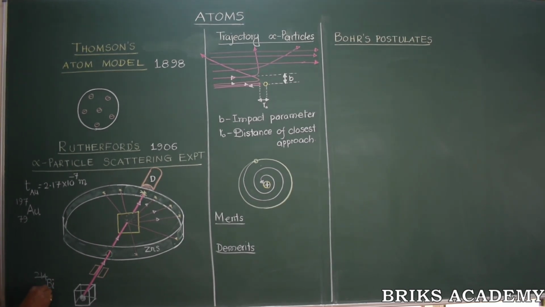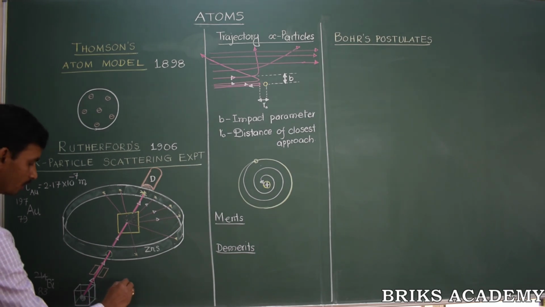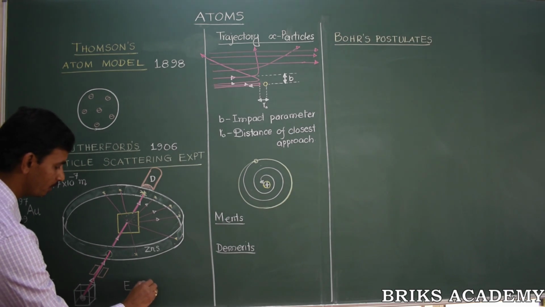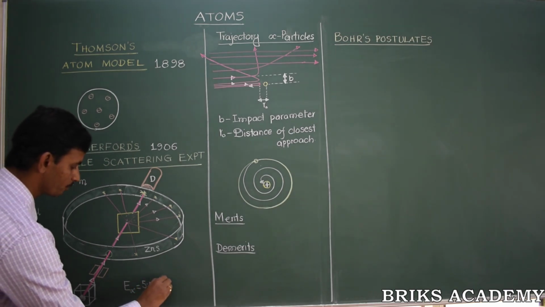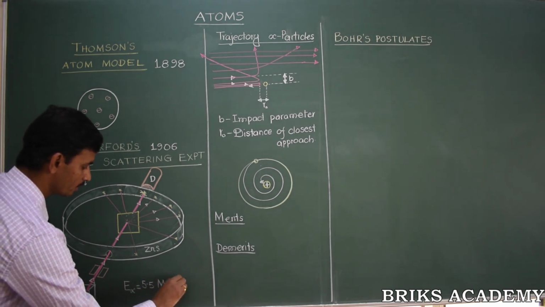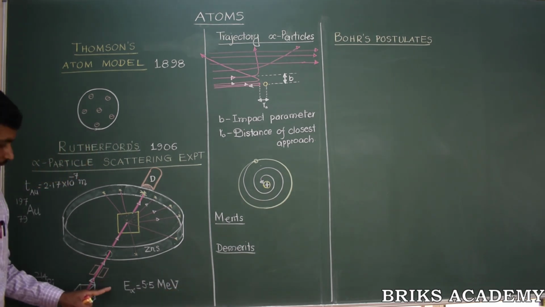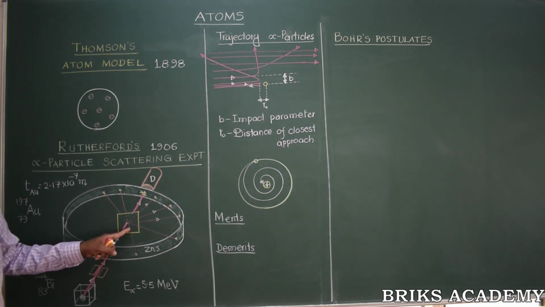214-83, and the alpha particles emitted by bismuth, as it is a radioactive source, were very powerful radiations. The energy of these alpha particles was about 5.5 mega electron volts. This is a highly energetic radiation. Such powerful alpha radiations were bombarded on the gold film.